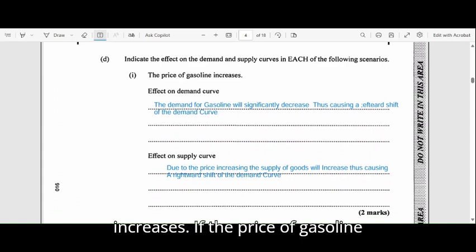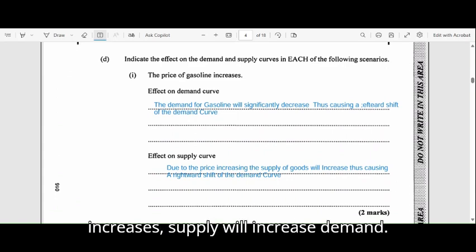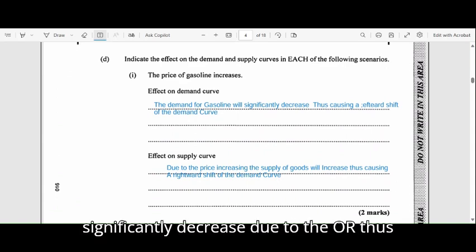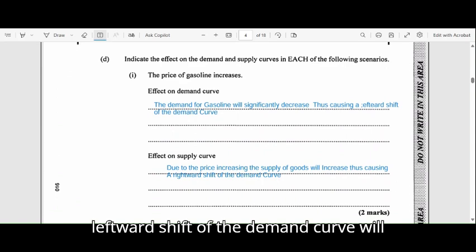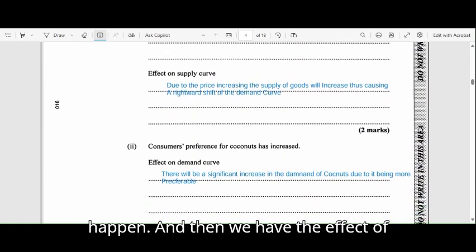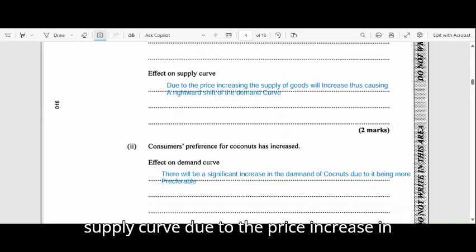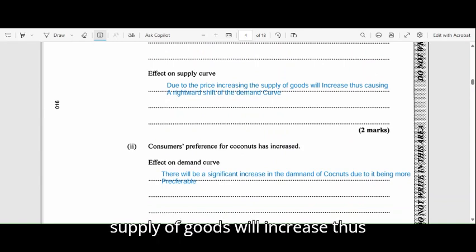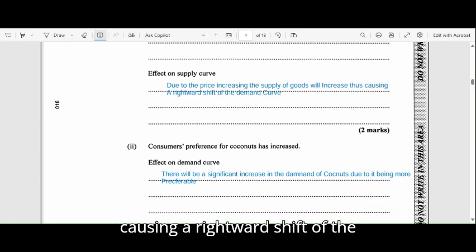Moving on. So indicate the effect on the demand and supply curves in each of the following scenarios. The price of gasoline increases. If the price of gasoline increases, the demand for gasoline will significantly decrease, thus a leftward shift of the demand curve will happen. And then we have the effect on the supply curve. Due to the price increase, the supply of goods will increase, thus causing a rightward shift of the supply curve.